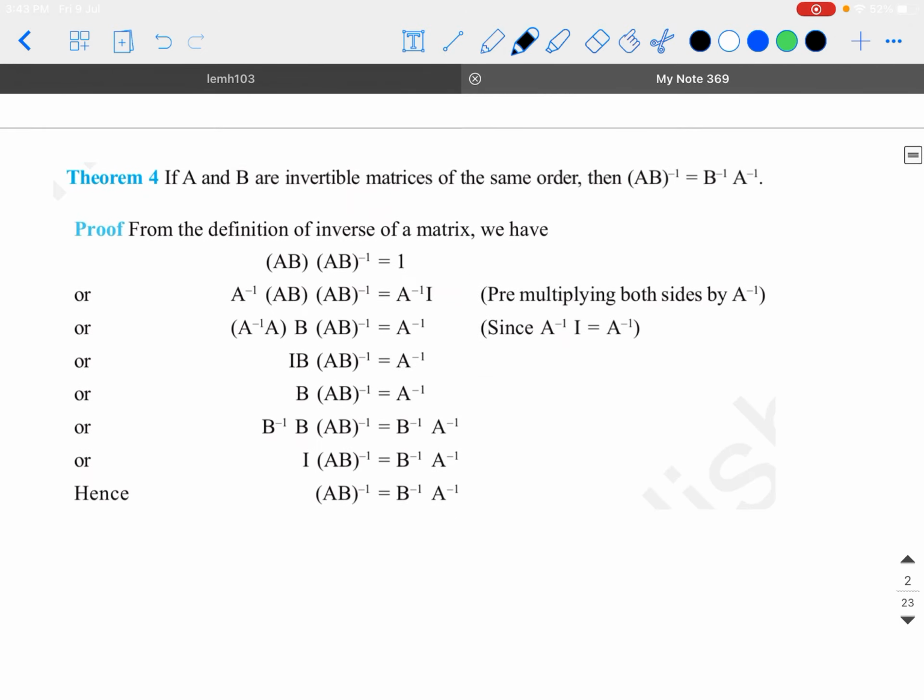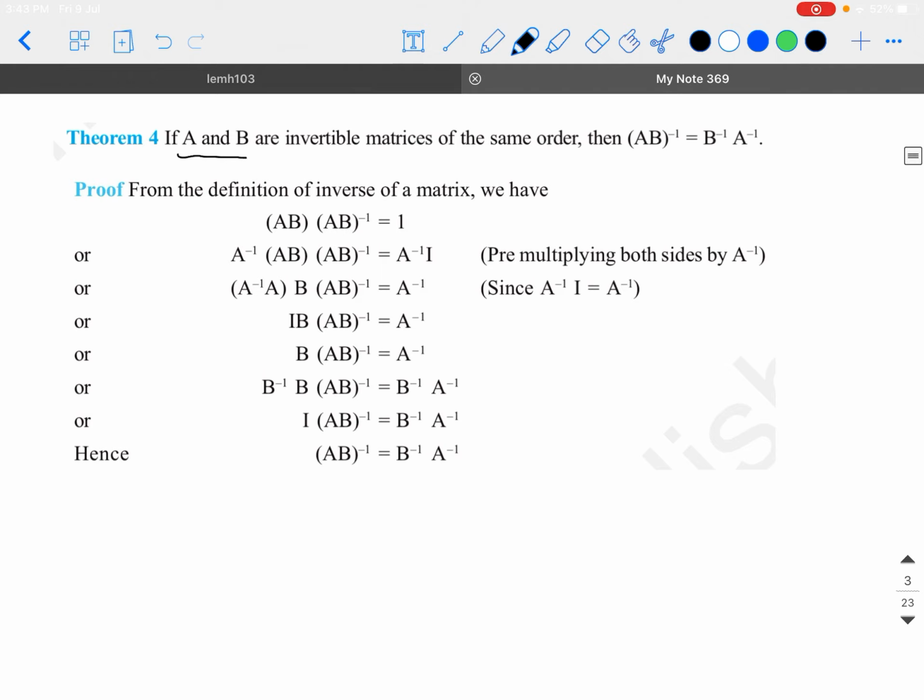Okay. The next theorem is, if A and B are invertible matrices of the same order, then AB inverse is exactly equal to B inverse into A inverse. This is another theorem which we use in many problems. Let's see the proof of it. From the definition of inverse of a matrix, we have AB into AB inverse is equal to I. Here A and B both are invertible matrices. So AB multiplied with the inverse of AB is I.